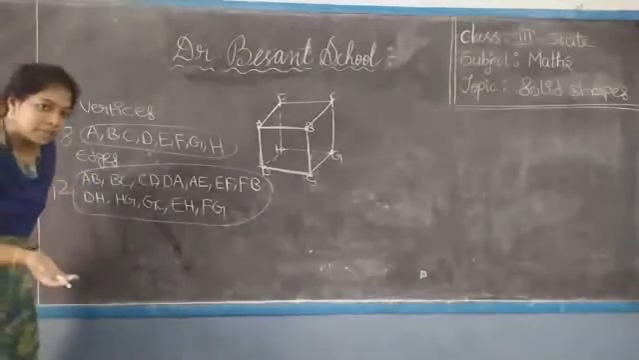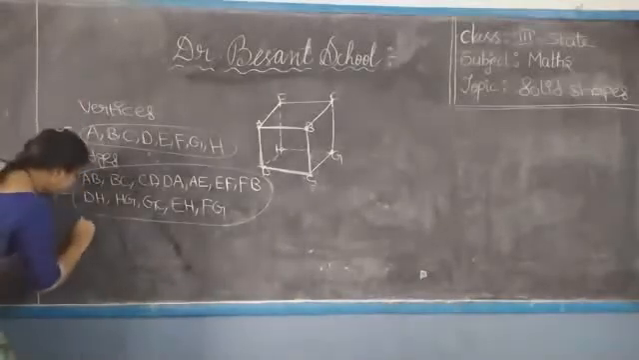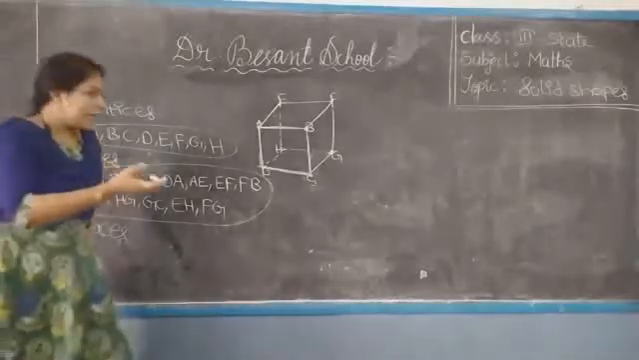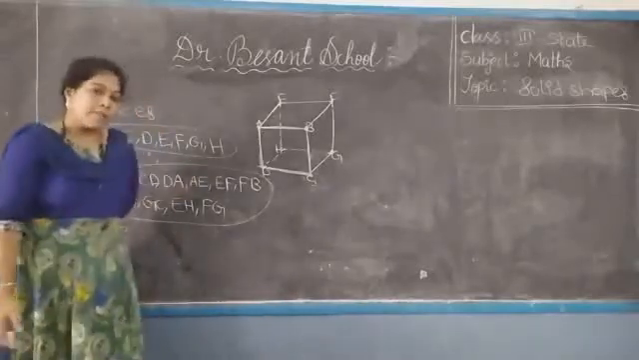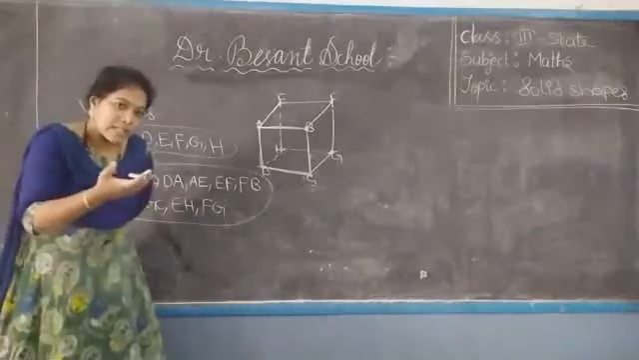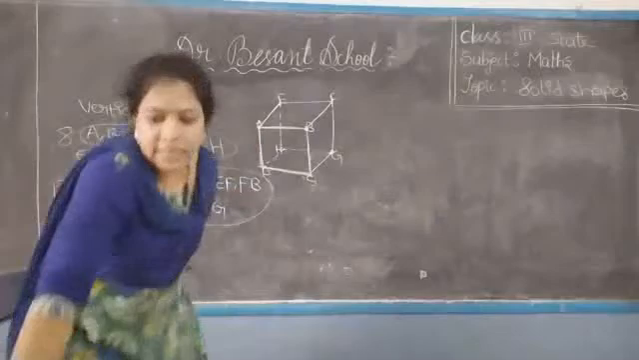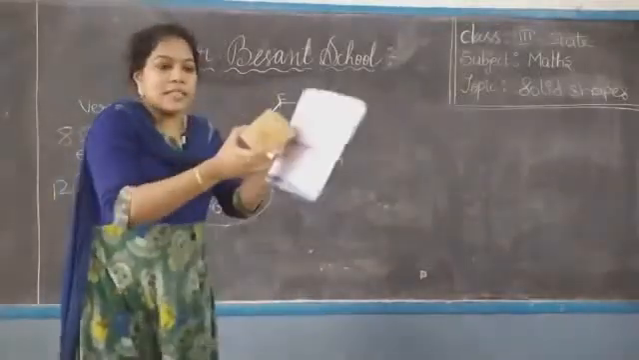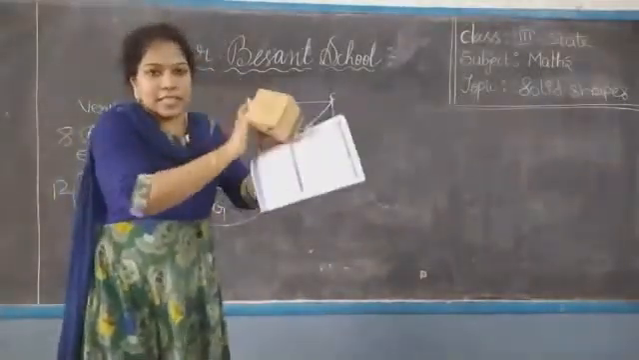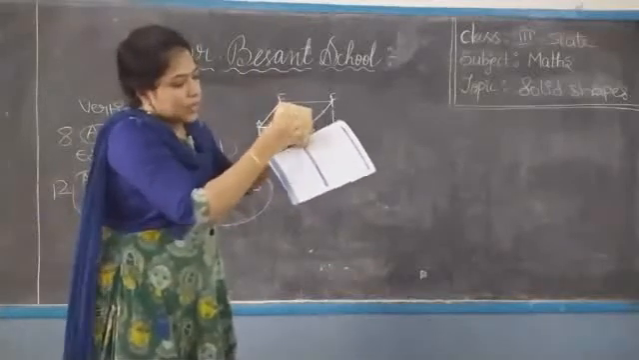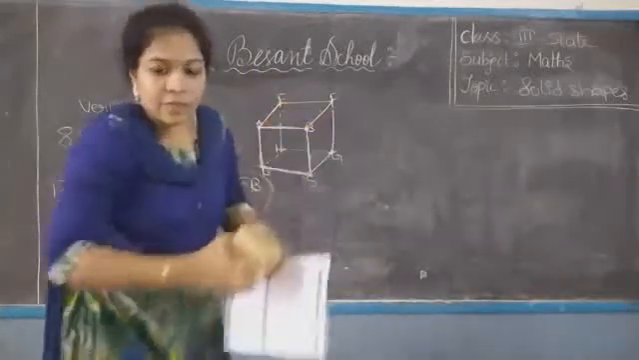What is the next thing? Faces. Which shape of faces does this cube have? Square faces. What are the square faces here? I already explained. This is the cube. All these square shapes are called faces. This one and this one, all these are called faces.